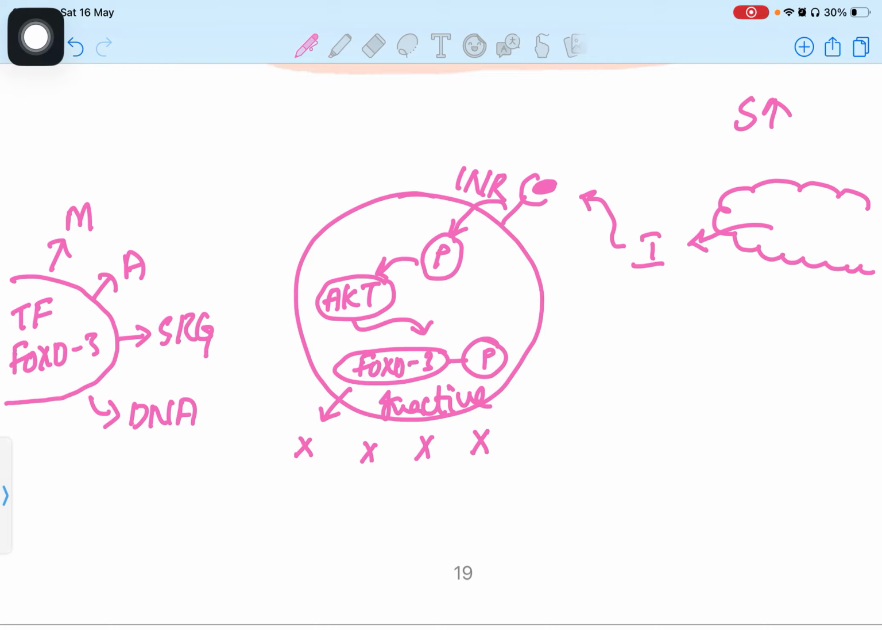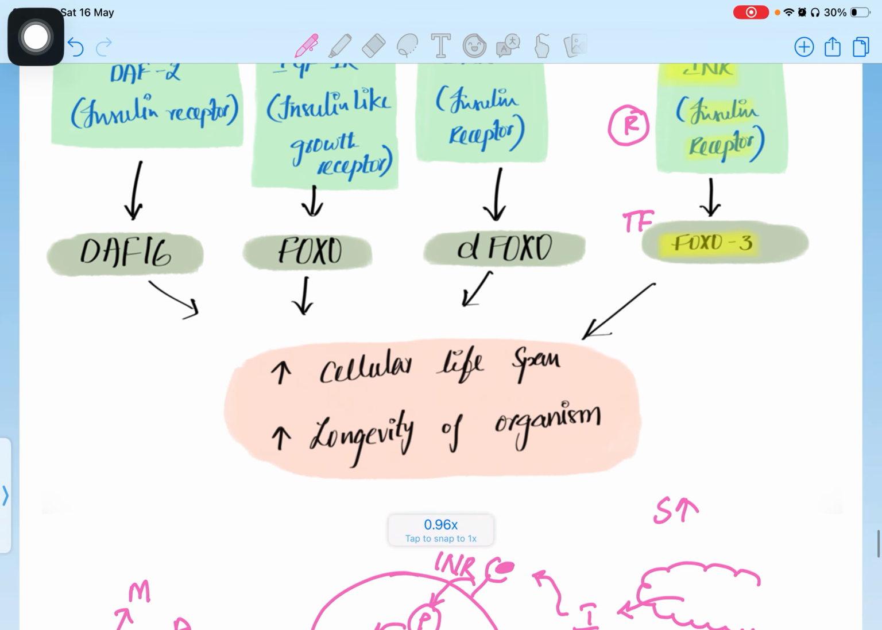So this condition will create lots of damage inside your cells. Once your cells get damaged, your whole body will start to go through the damage process. In this process, the lifespan of the cell will decrease, and it can also decrease your whole body lifespan, meaning your own lifespan also decreases.